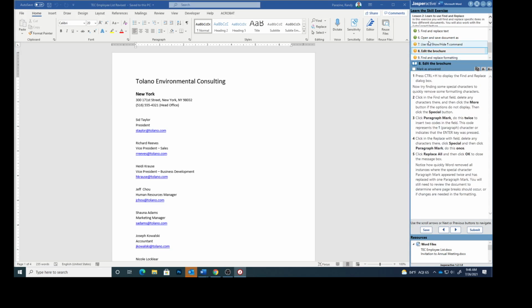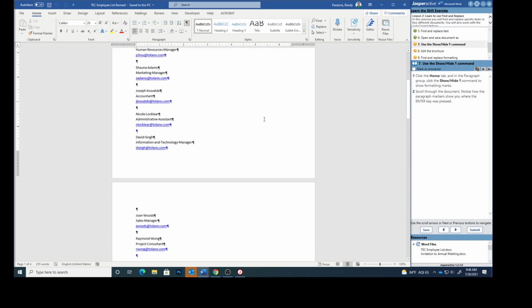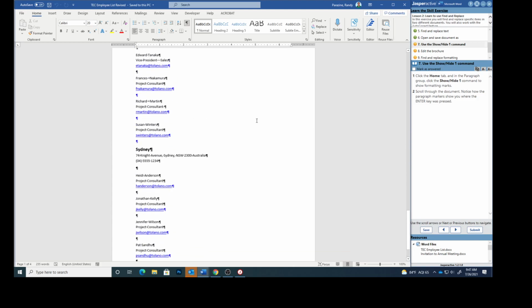Step 7. Click the Home tab. In the paragraph group, click the Show Hide command to show formatting marks. Scroll through the document. Notice how the paragraph markers show you where the Enter key was pressed. So you can see all of those, which we've done this previously.